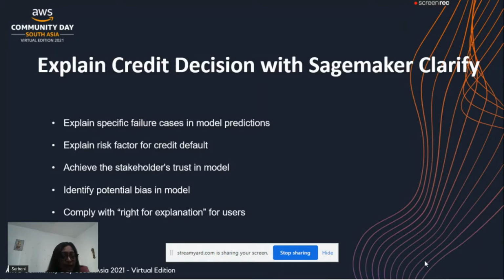Bias can be anything. It also helps comply with the right to explanation for users. As I was saying, a lot of governing bodies are coming up, as we are seeing a lot of AI/ML systems going into production. These governing bodies are helping the systems come up with a fair decision.